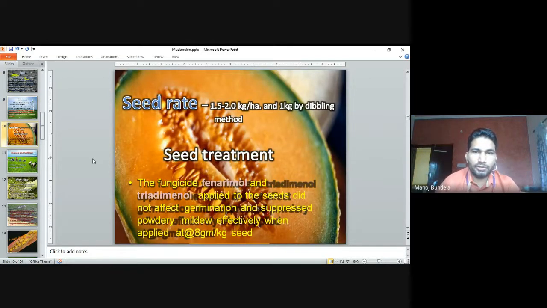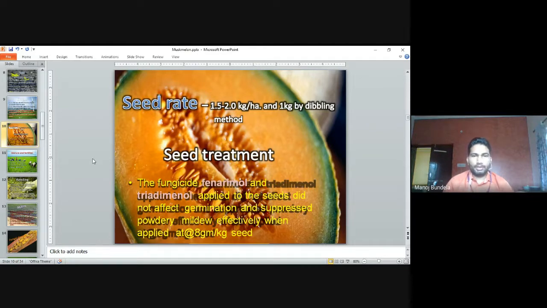Seed rate. 1.5 to 2 kg per hectare, or 1 kg by the dibbling method. Normally 1.5 to 2 kg per hectare is the seed rate. If we are going for the dibbling method, then 1 kg seed rate is sufficient. Dibbling means sowing one seed per hill, then 1 kg of seeds is sufficient for 1 hectare.